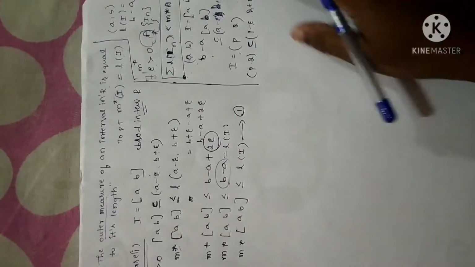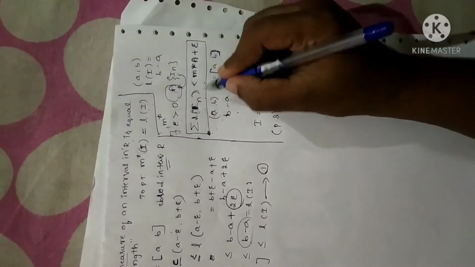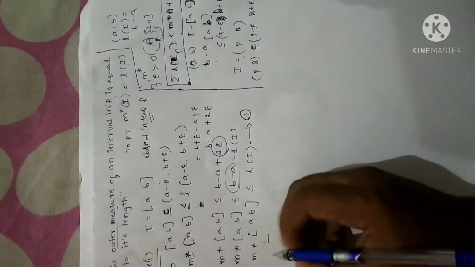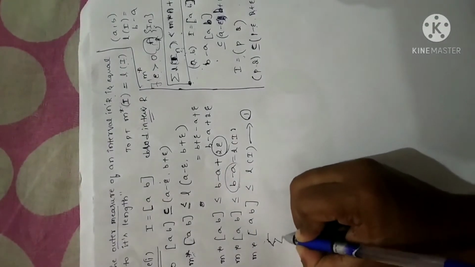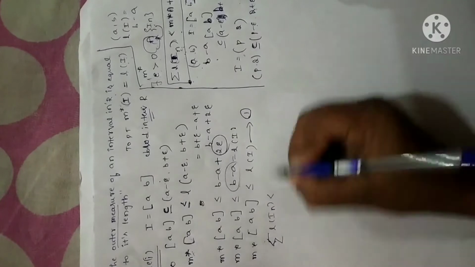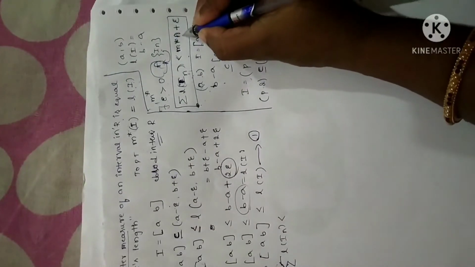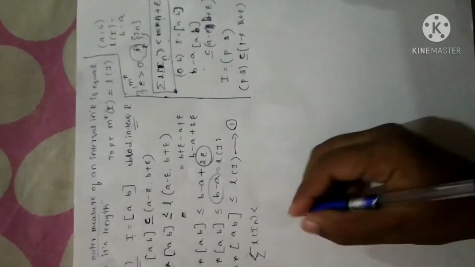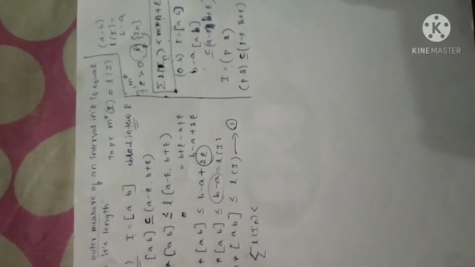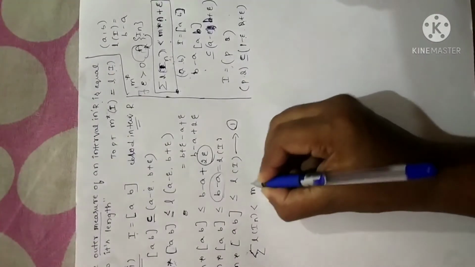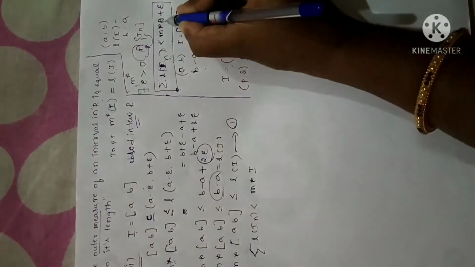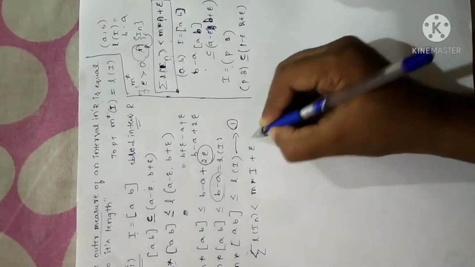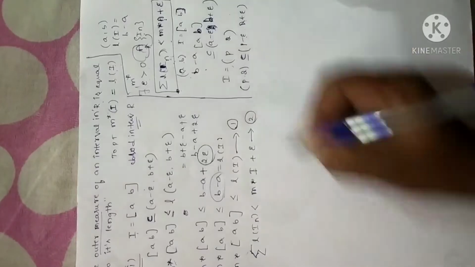Fine. Now I have already told you, as per the translation invariant property, we can write the summation of the length of In is less than, since I have chosen an open set here. In this particular case I have chosen an open interval I. So I can write the length of In is less than the measure of I, as per the standard definition, but I have chosen interval I, so I have written m star of I plus epsilon. Let me take this as equation 2.